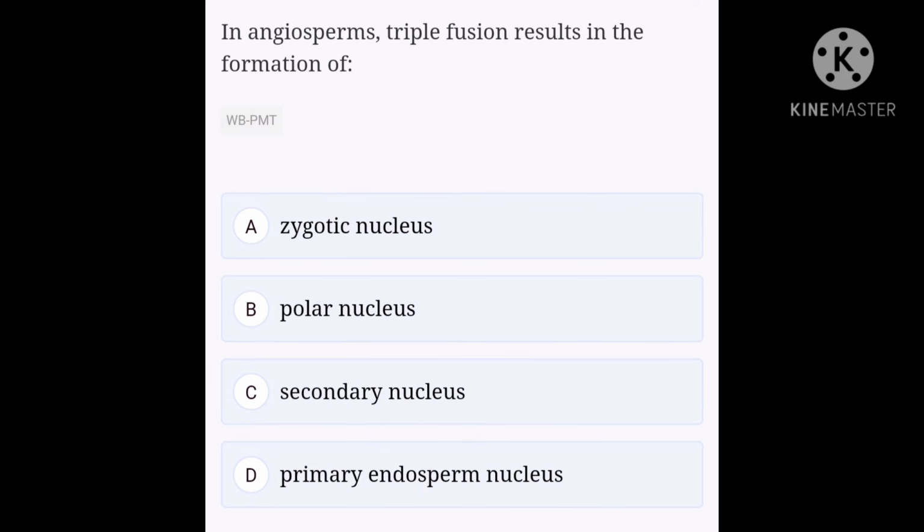Next question. In angiosperms, triple fusion results in the formation of: option A, zygotic nucleus; option B, polar nucleus; option C, secondary nucleus; option D, primary endosperm nucleus. In angiosperms, triple fusion results in the formation of the primary endosperm nucleus. It is the fusion of the second male gamete with the diploid secondary nucleus. Hence, option D, primary endosperm nucleus, is the right answer for this question. Okay, let's see our next question.